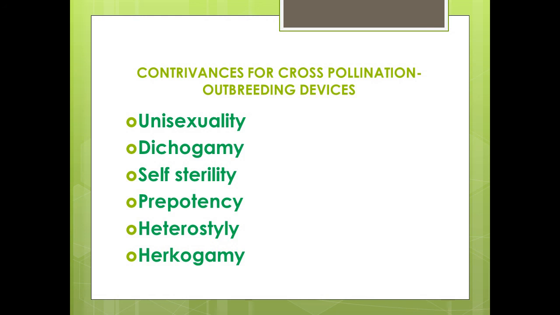Flowers have different types and heights of styles and stamens, and this condition is referred to as heterostyly. This is seen in jasmine, primula, oxalis. Hercogamy refers to mechanical devices that prevent self-pollination and favor cross-pollination. This is due to the occurrence of exserted anthers, or different positions of stigmas and anthers. Anthers are exposed while stigmas occur in a flap. Stigmas are exposed but anthers occur in corolla parts. Lever mechanisms as seen in salvia are an example, or it could be the presence of pollinia, which favors only cross-pollination.